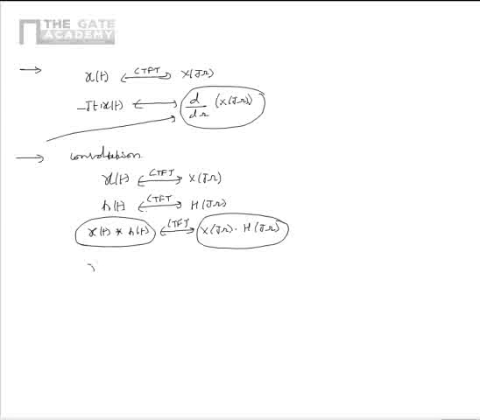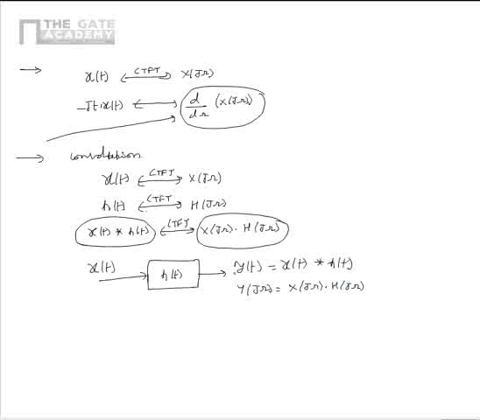So now let us look into a case in which there is a continuous time non-periodic signal x of t given as input to a LTI system of impulse response h of t. If the output is y of t, which is given as x of t convolved with h of t, then we can say that Y of j omega is equal to X of j omega multiplied by H of j omega. So one way to get y of t is by convolution between x of t and h of t.